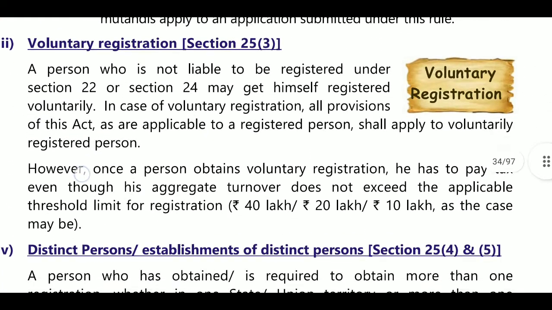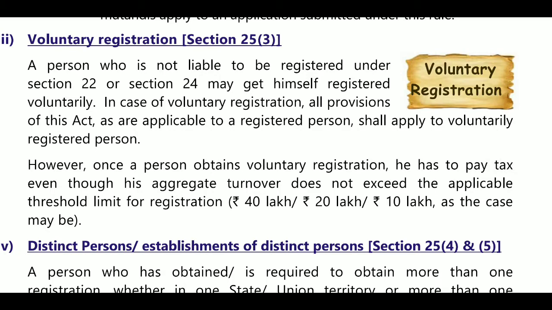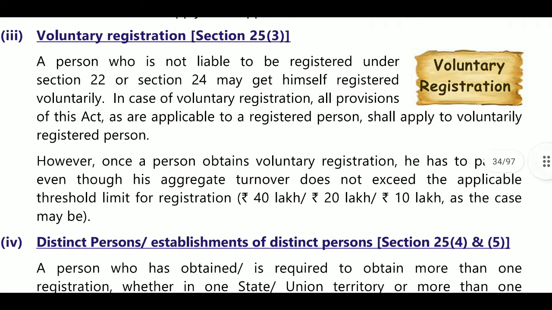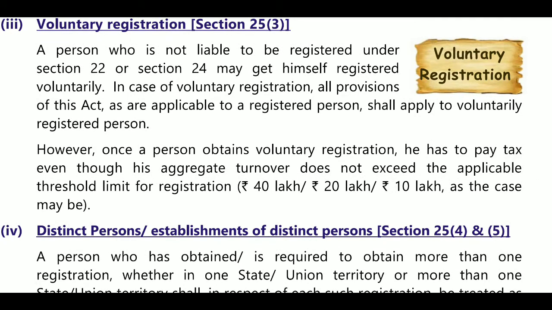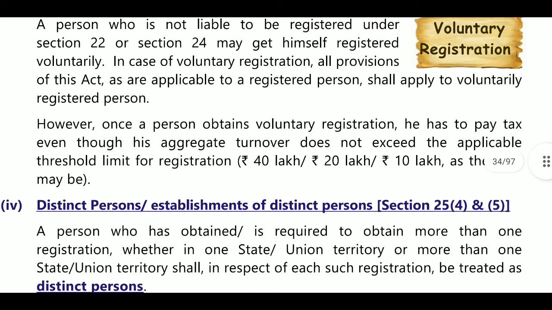Next, voluntary registration as per section 25(3). Voluntary registration and UIN. Here, a person not liable to register under section 22 or 24 may get himself registered voluntarily. Section 22 relates to the threshold limit being exceeded. Section 24 relates to deemed registrations. If you do not come under that category and you want to get registered, you can, no issue. In case of voluntary registration, however, once a person obtains it, he has to pay tax even though his aggregate turnover does not exceed the applicable threshold limit.